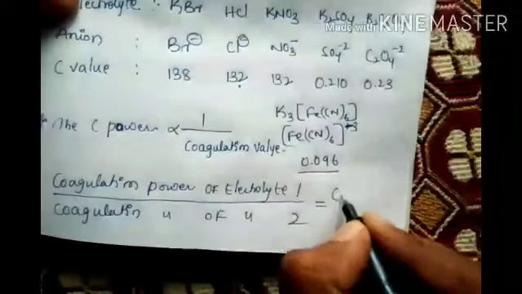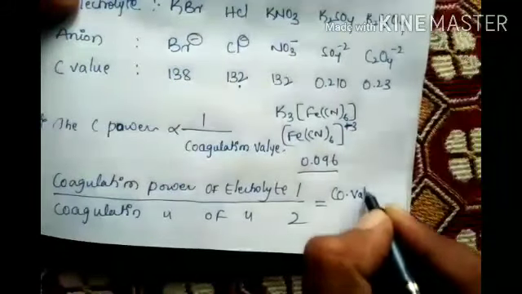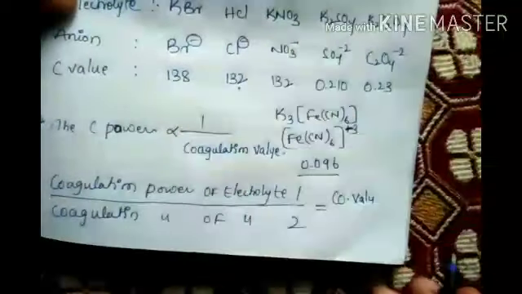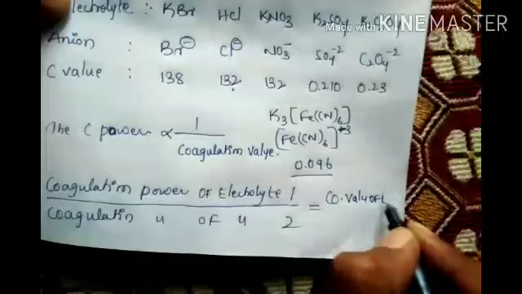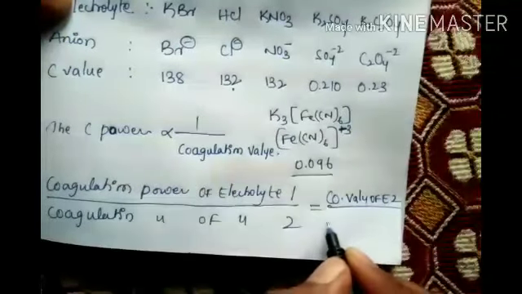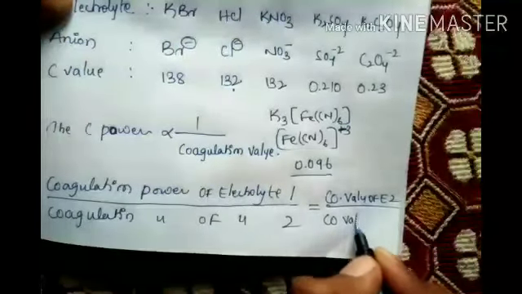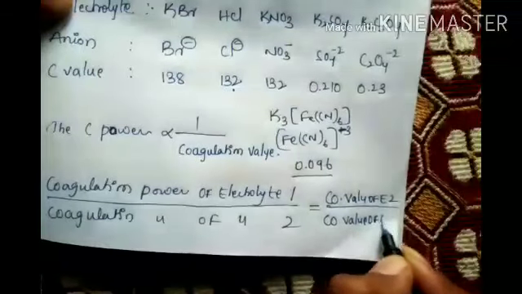Now, coagulation value, upside values, value of electrolyte 2 by coagulation value of electrolyte 1.